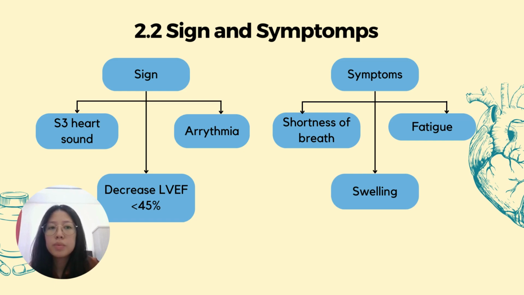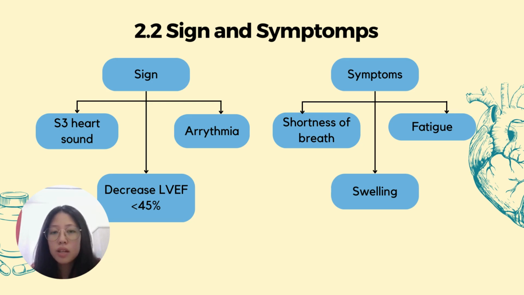So now I'm going to explain about the signs and symptoms of cardiomyopathy caused by chemotherapy. The first one is signs. Signs are objective findings that can be found on physical examination. One of the most common types of cardiomyopathy caused by chemotherapy is called dilated cardiomyopathy. In this case, the ventricular walls become thin, causing the left ventricular muscle to dilate.